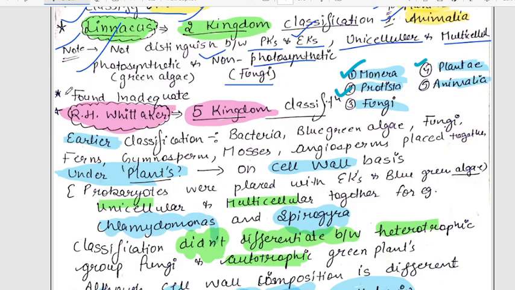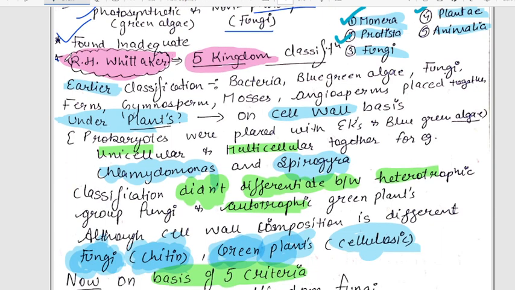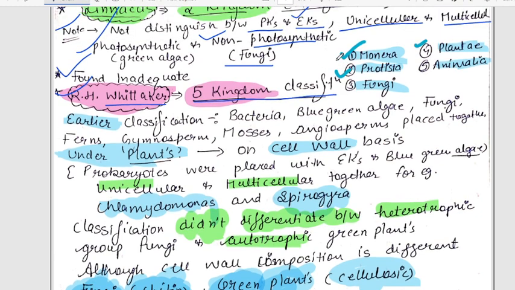This type of classification is found inadequate because there are very large internal differences. Unicellular basically means one cell, multicellular means many cells. So these should be classified differently, but earlier they were placed together. Next, our scientist is R.H. Whittaker, who gave the five kingdom classification. What are the five kingdoms? Monera, Protista, Fungi, Plantae, Animalia.